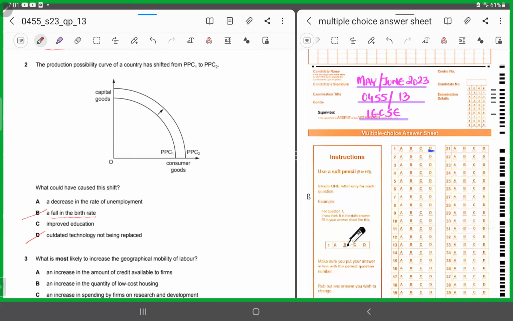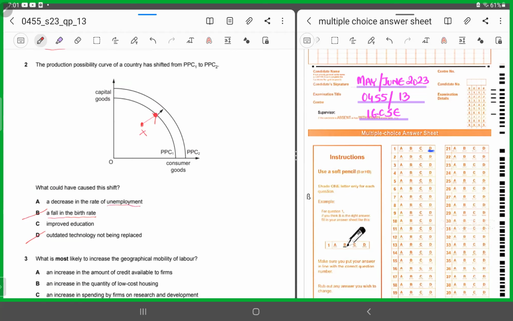A says a decrease in the rate of unemployment. Now, had there been unemployed resources in the economy, the economy would have been somewhere inside. Let's say this is an X. So if there would have been unemployed resources in the economy, utilization of those resources would mean you are utilizing the unused capacity. And in that situation, you would have moved from point X on the PPC. So you would have been on the first PPC only, but it would rather have been a movement from the inside of the curve towards the PPC. It would not have caused a shift.